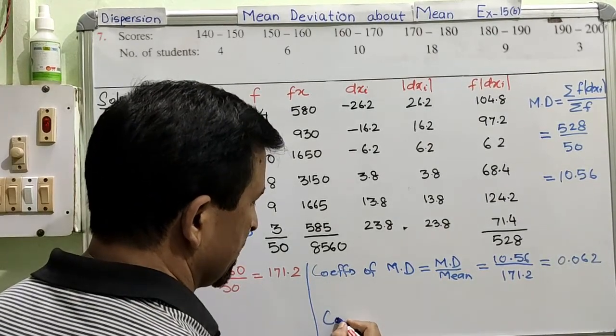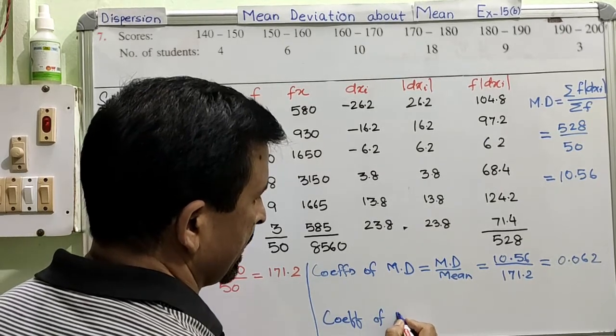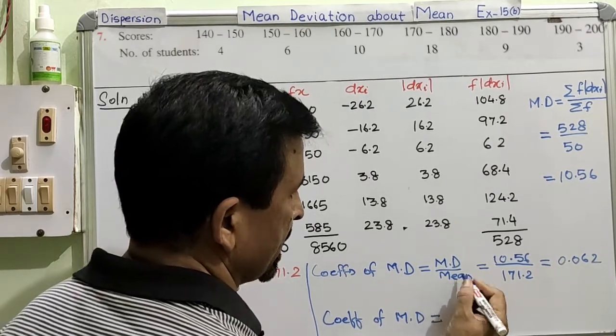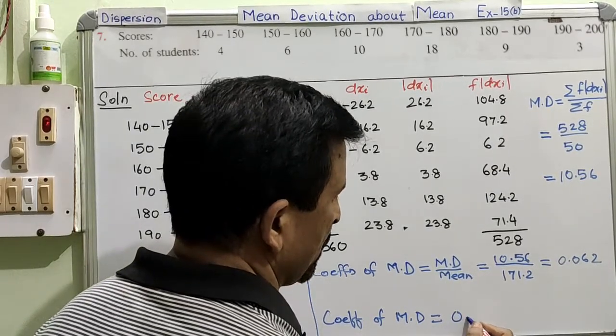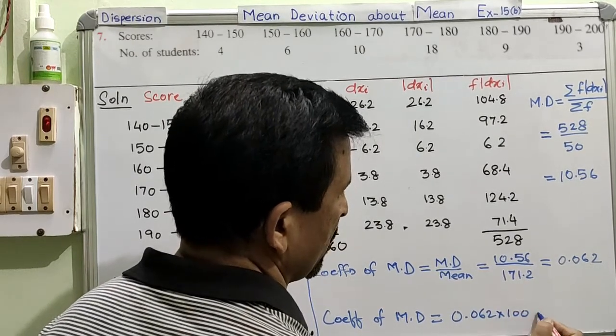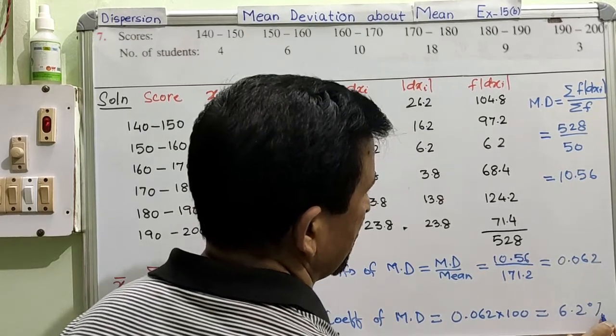So coefficient of mean deviation is equal to this into 100. So 0.062 into 100, and your final answer is 6.2, and this is in percentage.